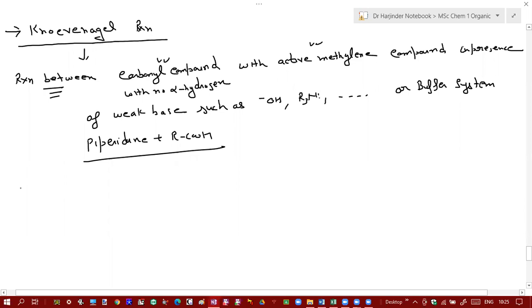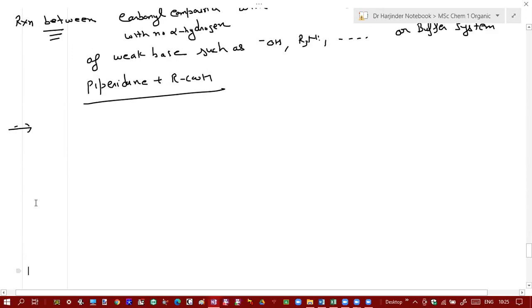So let us start. There can be many examples of this reaction. You can pick any reaction given in the book, but you tell me any carbonyl compound with no alpha hydrogen. So I will take that example. Give me one example of a carbonyl compound that does not have alpha hydrogen. Benzaldehyde. Very simple, benzaldehyde. So let us begin with benzaldehyde.